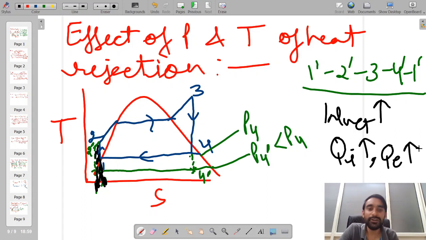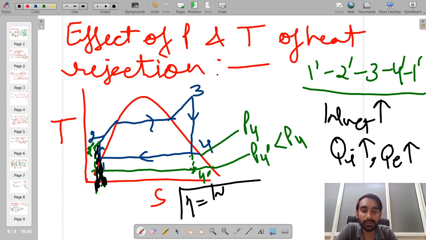Okay, now we already know that our efficiency is equal to W net divided by QI. So if you see, your W net has increased, and at the same time your QI has also increased.